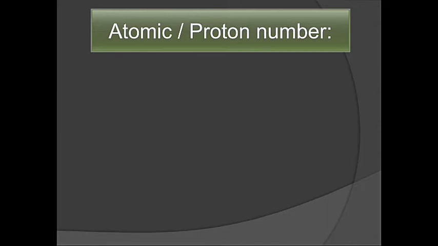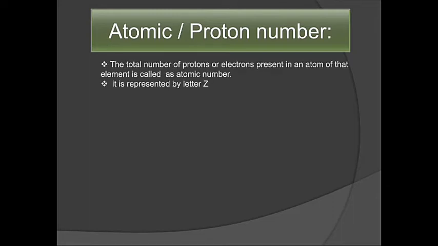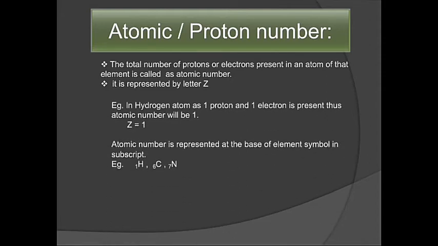The next part that we try to see is atomic number or proton number. It is also called proton number or electron number. Now what is atomic number? Atomic number is the total number of protons or electrons present in an atom. Why proton or electron is considered is because the number of protons is always equal to the number of electrons, so any one quantity is taken. It is represented by the letter Z.